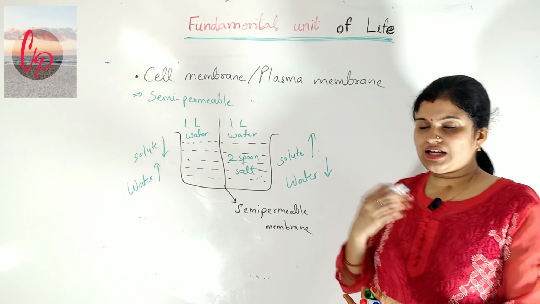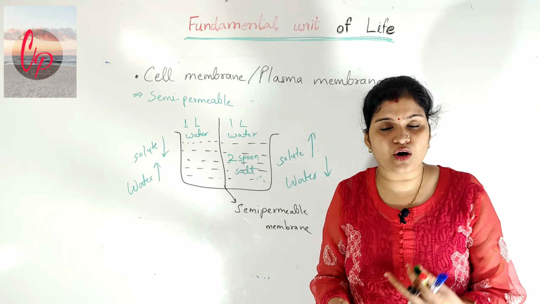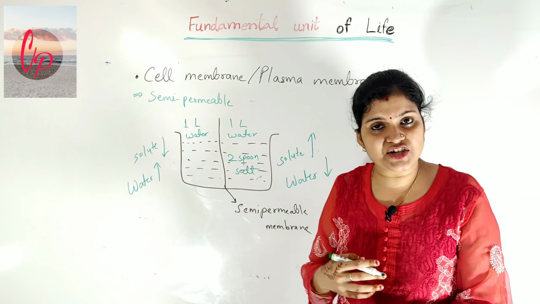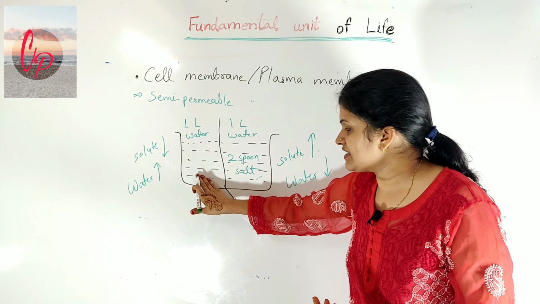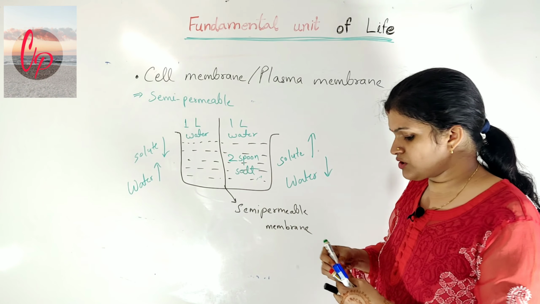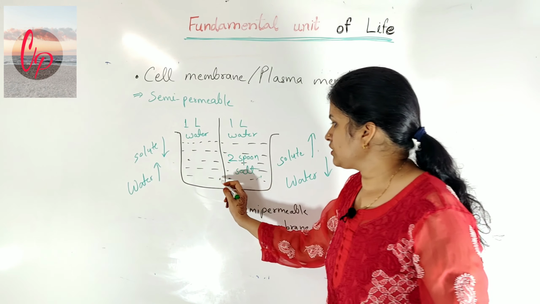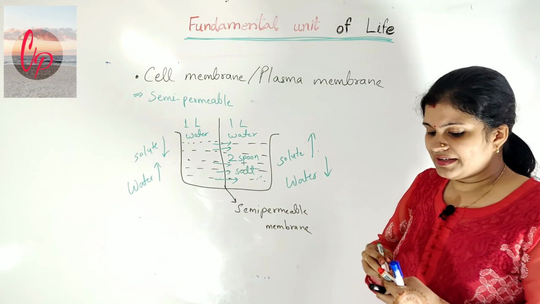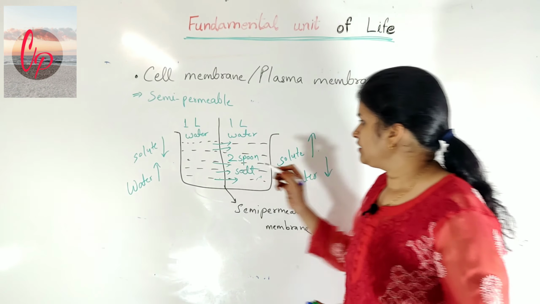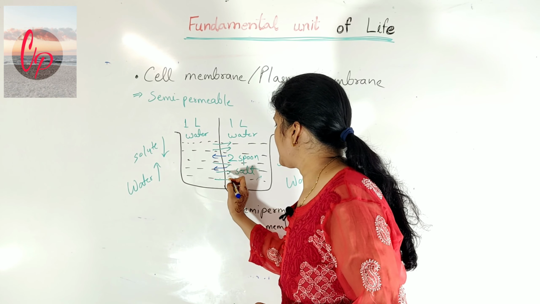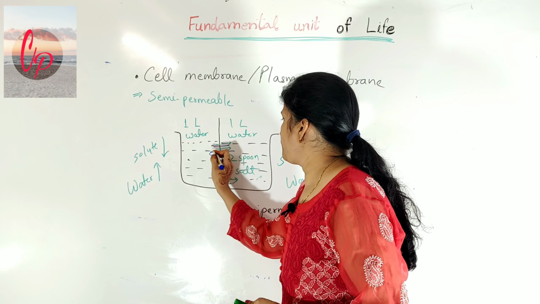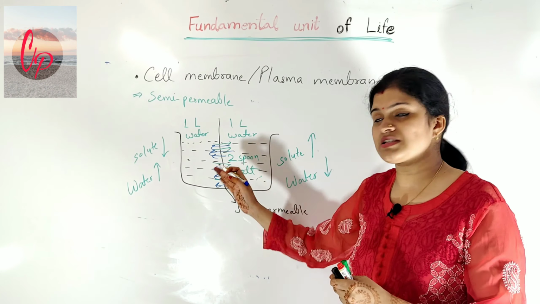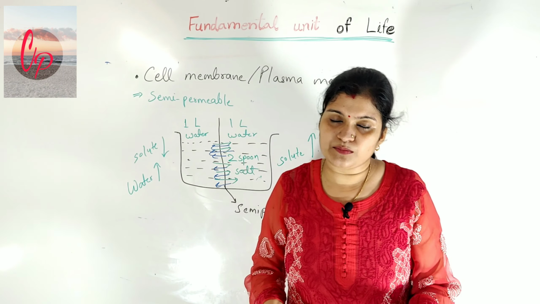As we know, with the help of the definitions of diffusion and osmosis, water will move from its high concentration to low concentration. That means water will come from this part to this part. Suppose I use this green marker to show the movement of water: water is coming into this part and the solutes are going in this area. This shows the function of the semi-permeable membrane. These things happen because the two solutions are separated by a semi-permeable membrane.